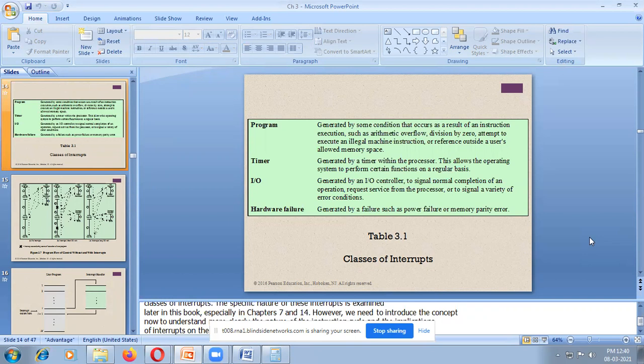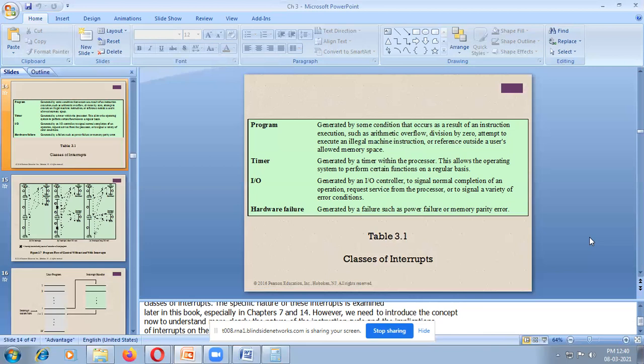The IO interrupt is generated by the input and output controller. For example, a flash drive wants to access some information, so it disturbs the microprocessor and the operation is performed. That is nothing but IO, input and output. Even a printer prints based on an interrupt.